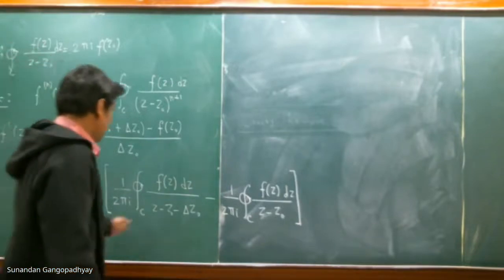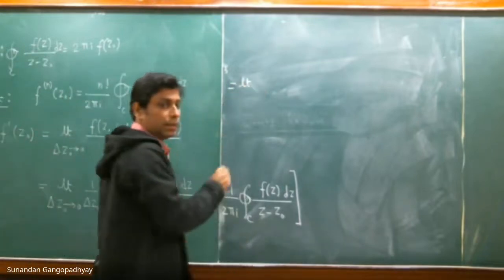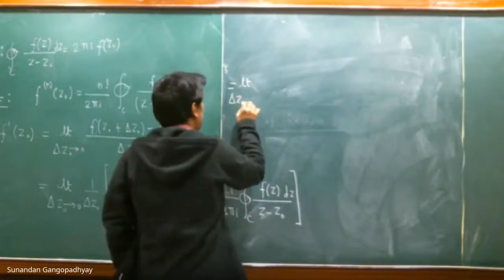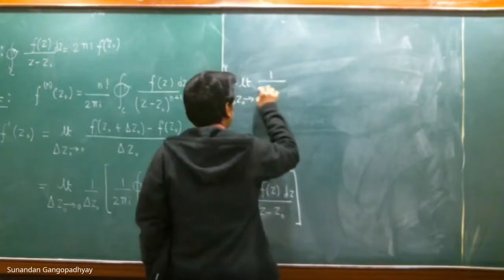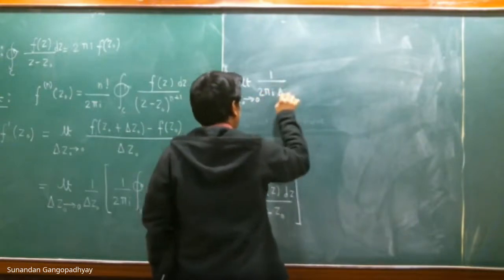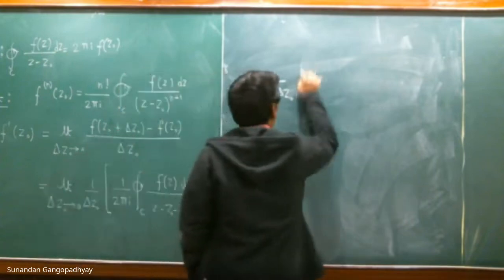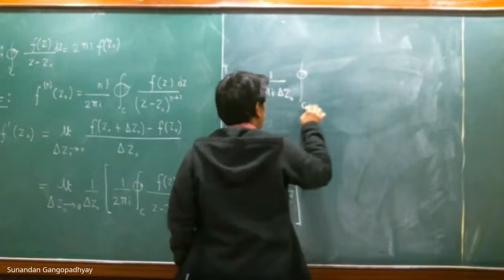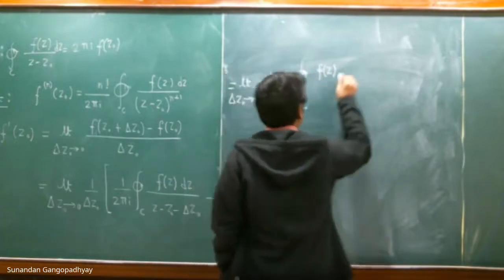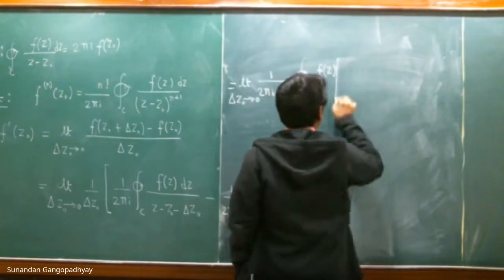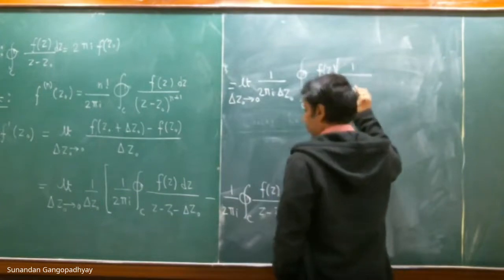Now you can further simplify this as the limit as delta z naught tends to 0. You can take 1 by 2 pi i common, and you can take f of z common inside the contour integral.